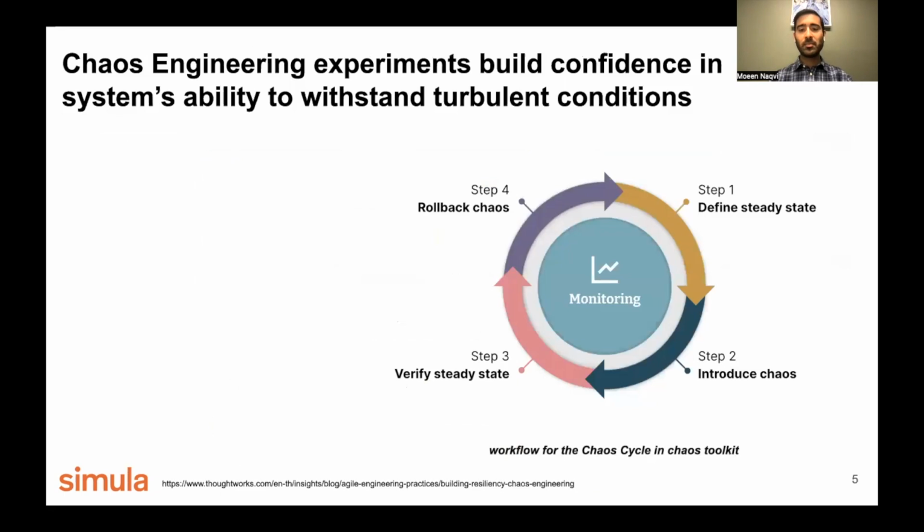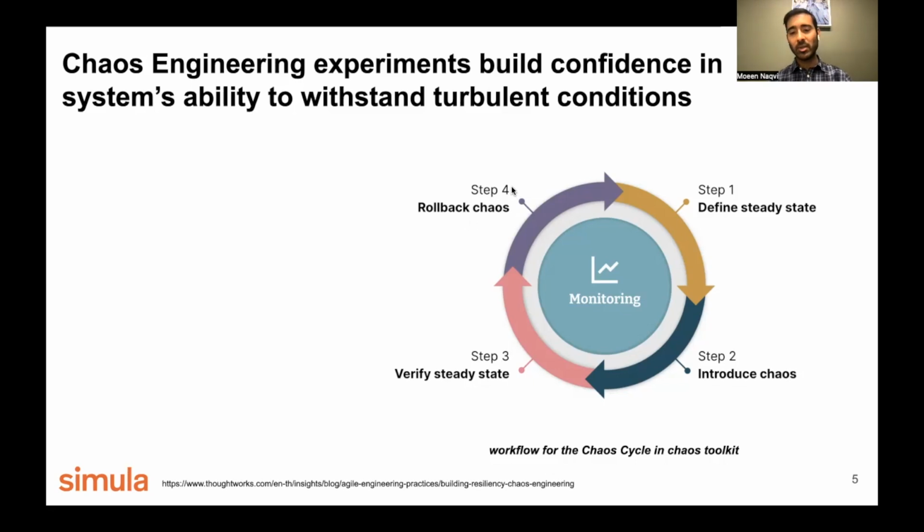This is a background for chaos engineering. So the general concept of chaos engineering consists of multiple steps. In order to perform a chaos engineering experiment, we first need to define our hypothesis about the steady state. And once we know how a steady state of a system is, we introduce chaos into the system and check whether the system is performing according to its behavior or is deviating from the normal behavior. And at last, we roll back chaos.